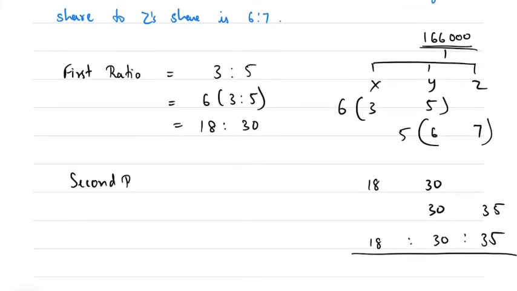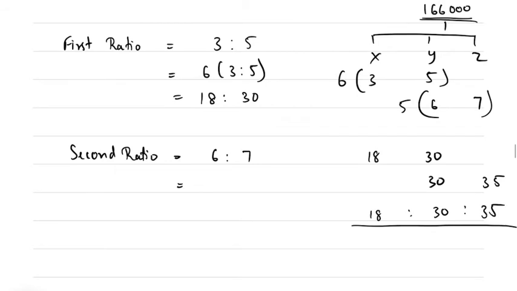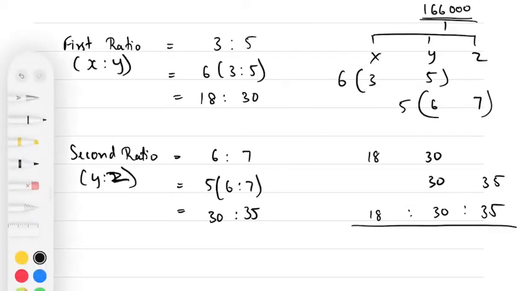Then the second ratio, which is 6:7, you multiply by 5. So 5 into 6 is 30, and 5 into 7 is 35. So this ratio is for x is to y, and this is for y is to z.